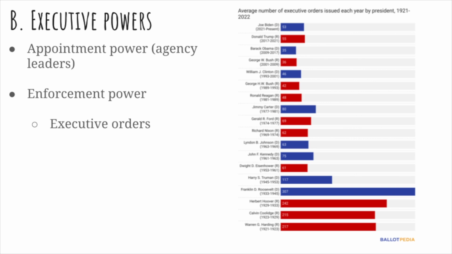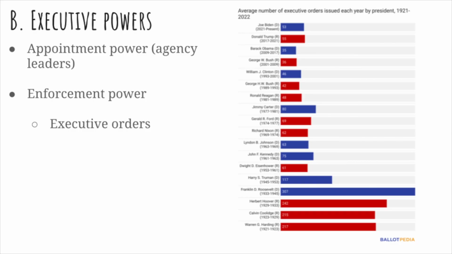There are also things called executive orders, and the president can sometimes direct executive agencies to carry out his or her wishes through executive orders. Executive orders have the force of law and can be a very important tool for the president, especially if he or she is dealing with a gridlocked Congress who's unable to pass legislation on important issues. There's obviously a narrow scope within which executive orders can operate, and they can be declared unconstitutional just like laws can be declared unconstitutional.